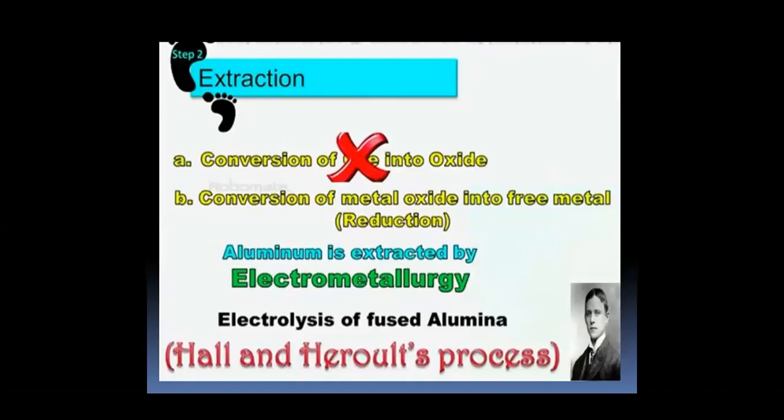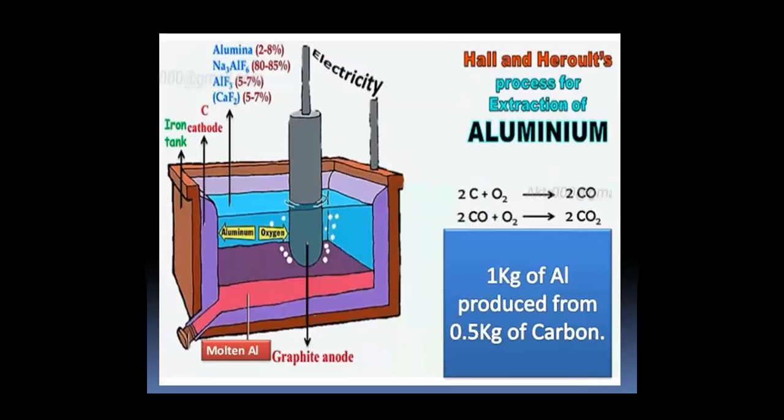Extraction: the conversion of ore into oxides, and the conversion of metal oxides into free metals by reduction. Aluminium is extracted by electrometallurgy, electrolysis of pure alumina, that is the Hall and Heroult process. In the Hall and Heroult process, cryolite Na3AlF6 is added. It increases the electrical conductivity and decreases the melting point of the electrolytic solution. In this process, a graphite rod is made the anode, and an iron tank acts as the cathode. And the reactions involved in the extraction of aluminum are as follows.